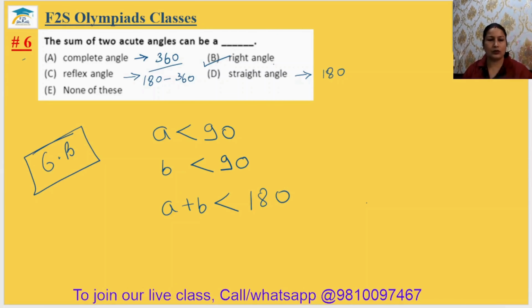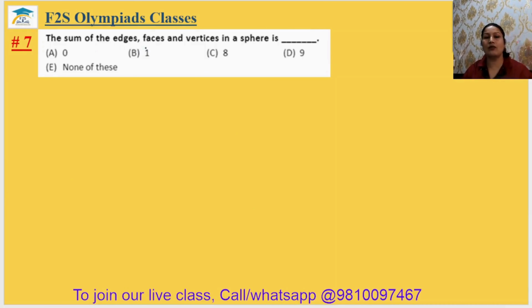Okay, come to question number 7. The sum of edges, faces and vertices in a sphere. There is zero edge, there is a zero flat face, only one curved face, and zero vertices. Sum of it will be zero only. The seventh answer is option A.